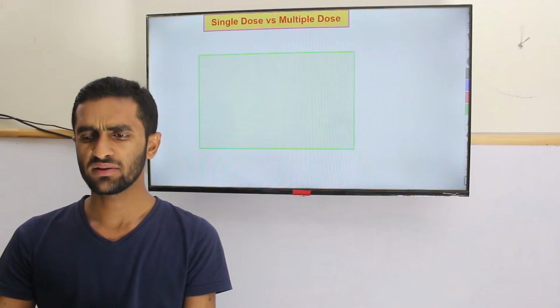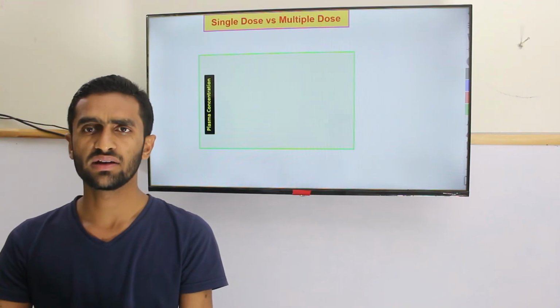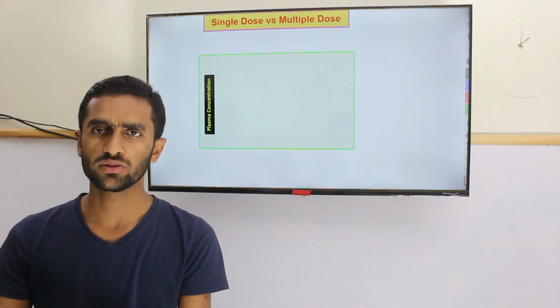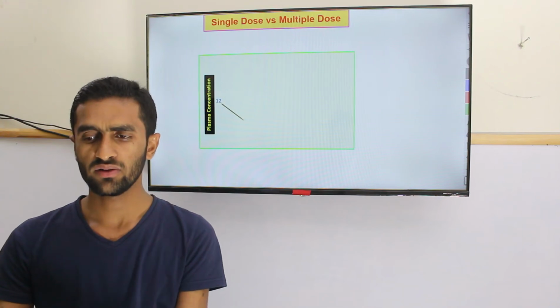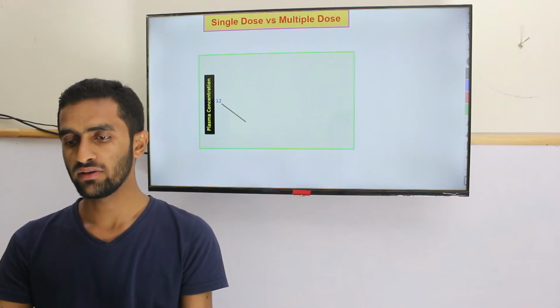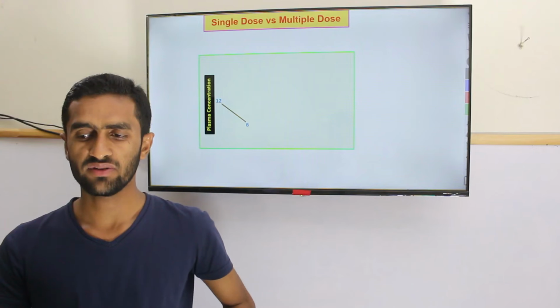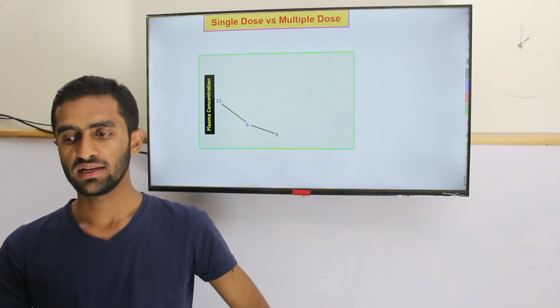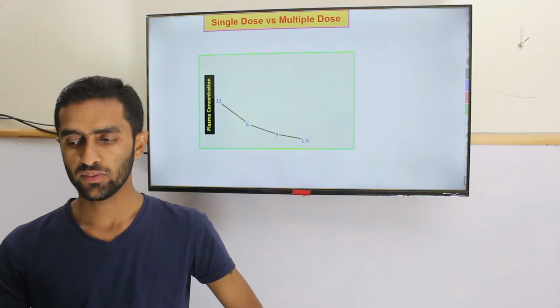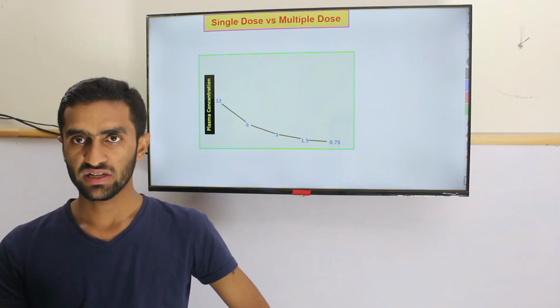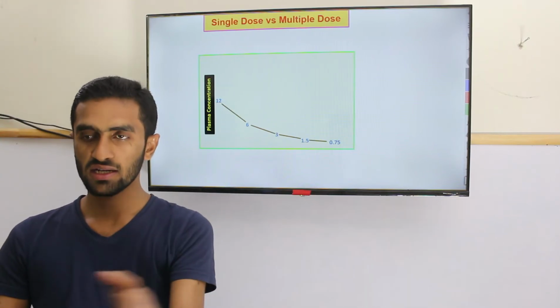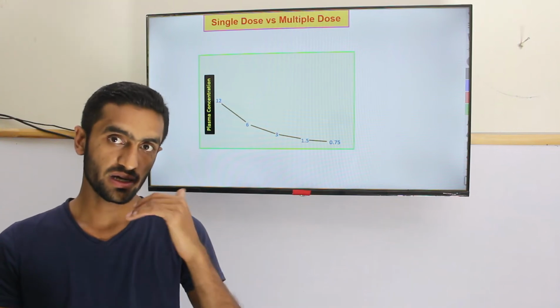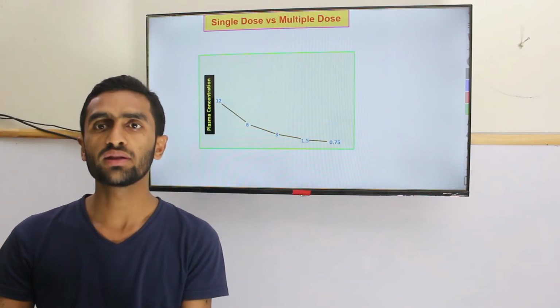Now, some other facts you might know. We would commonly follow the single dose. If you have given 12 mg, after the first half-life it will be 6, then 3, then 1.5. Although that's normal, practically we give multiple doses.